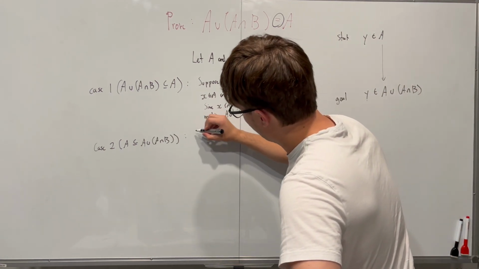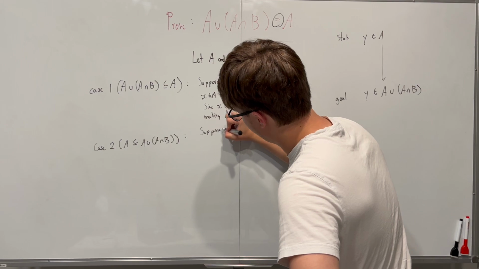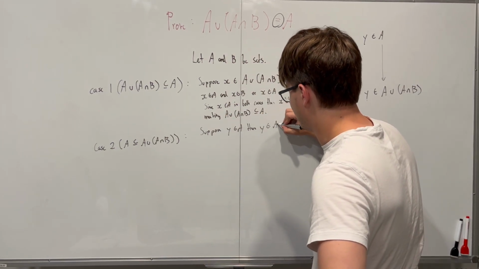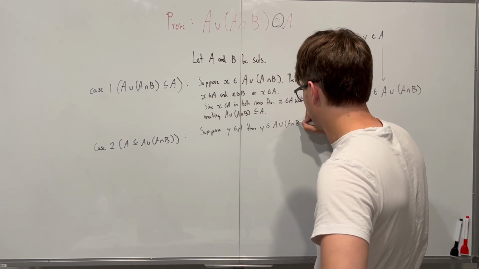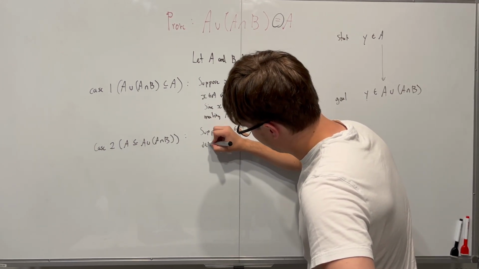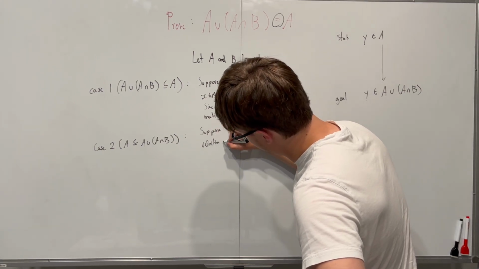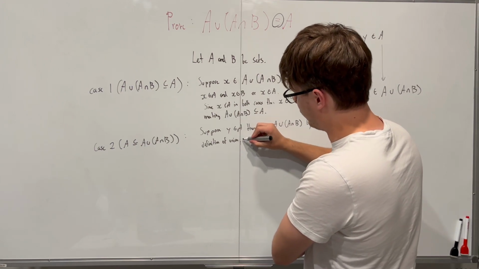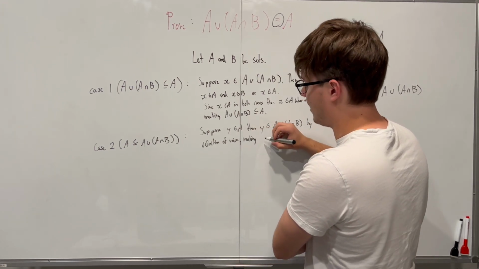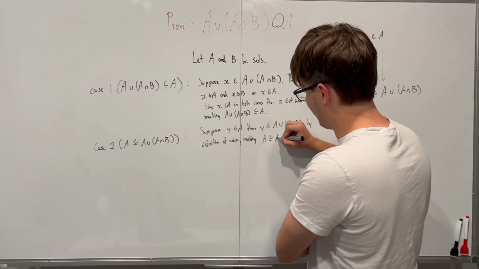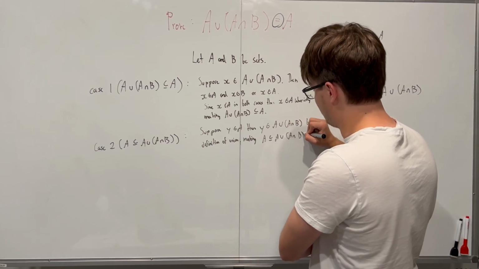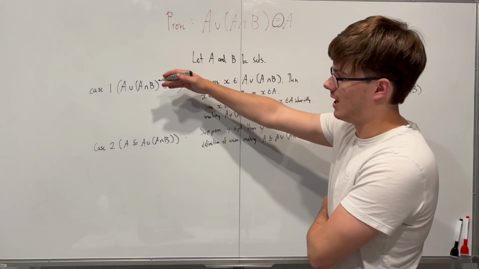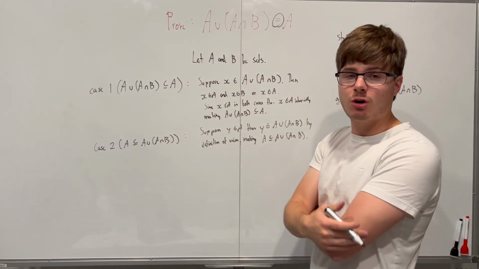So we can say, suppose y is an element in A, then y is going to be an element in A unioned with A intersect with B by definition of union. Fantastic. Then we can continue the sentence and say making A a subset of A unioned with A intersect with B. Great, and now we just write our concluding statement now that we've shown the first case and the second case are both going to be true.